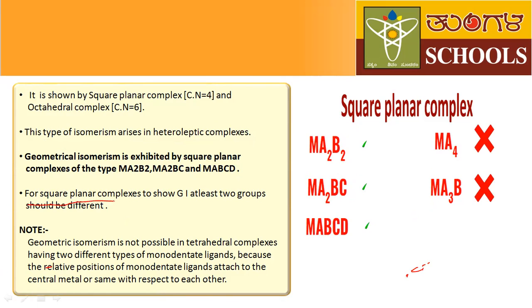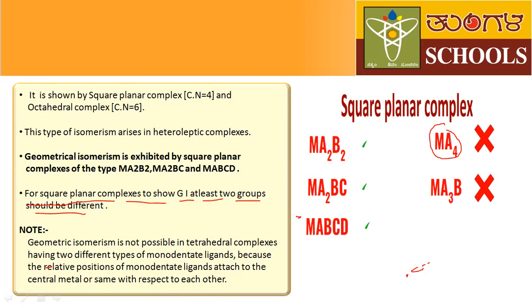For square planar complexes to show geometrical isomerism, at least 2 groups should be different. Why are geometrical isomers not possible from the Ma4 type of square planar complex? Because here all 4 ligands are the same type.